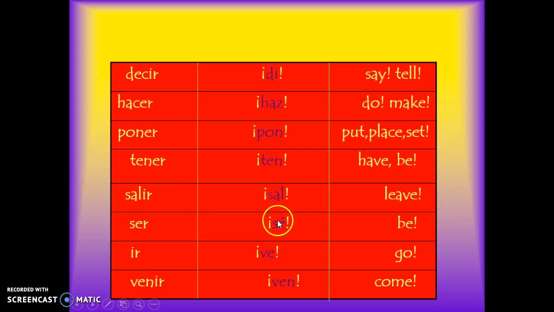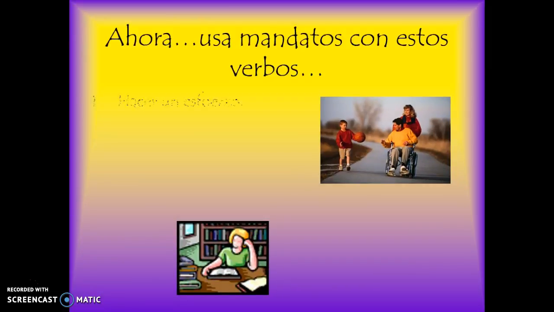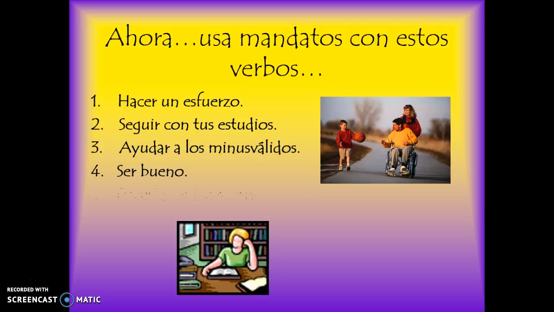Salir, sal, leave. This is the one that I believe I've told y'all before. If you go to a Hispanic country and dogs are bothering the people, they always say this, sal, to shoo the dogs away. Ser, sé, be. Ir, ve, which means go. Venir, ven, which means come. And this one you'll hear a lot in Hispanic countries as well when the moms are trying to get their kids' attention to come to them. Ven aquí, come here.